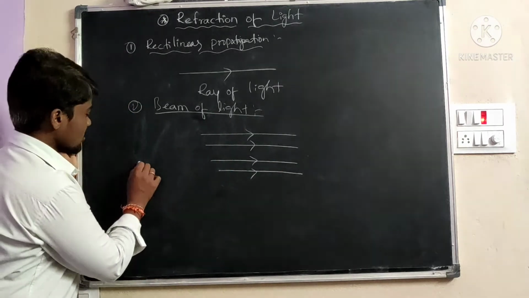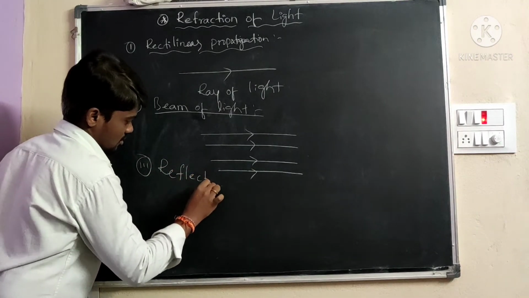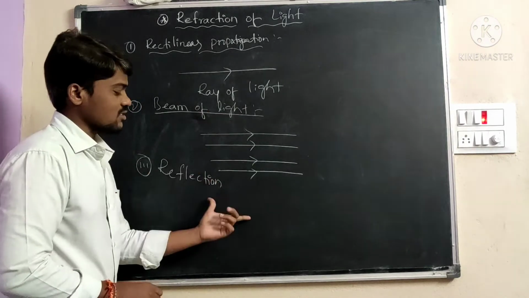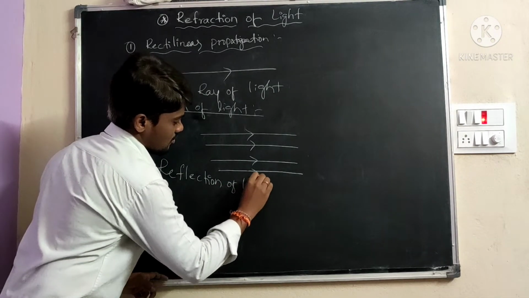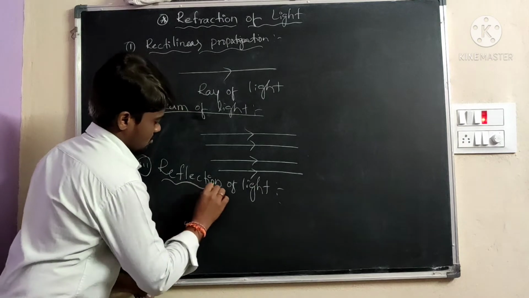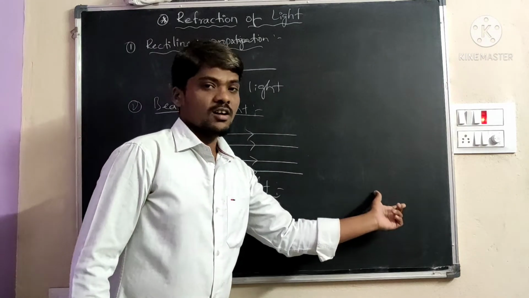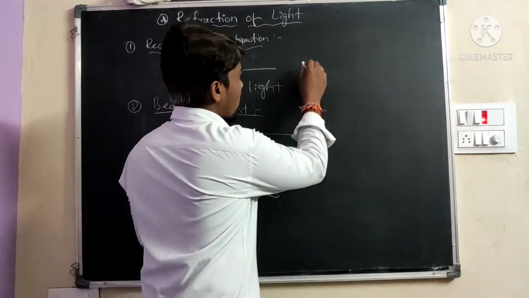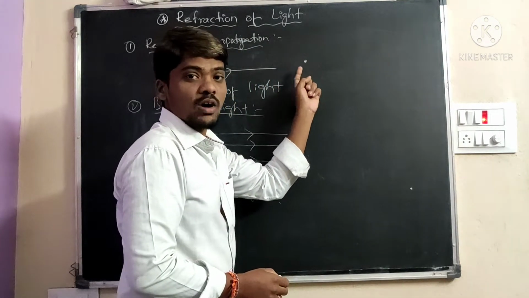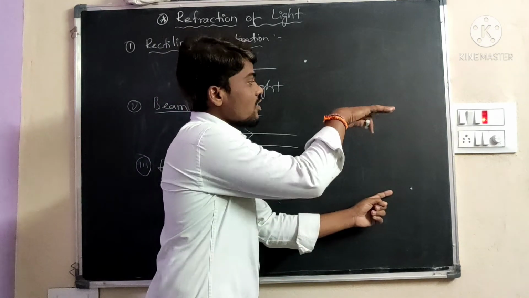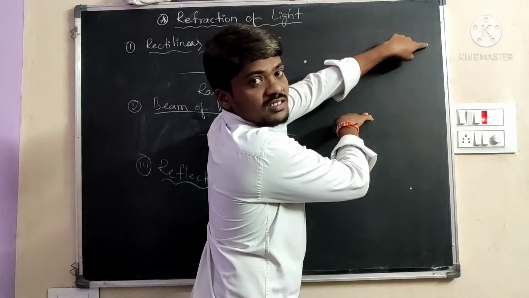Okay. Third one is reflection. Light has different properties, and we will discuss them one by one. Reflection of light. What is meant by reflection of light? When light rays are traveling from one place to another place and an obstacle is placed in the path, after striking, the light bounces back to the same medium.